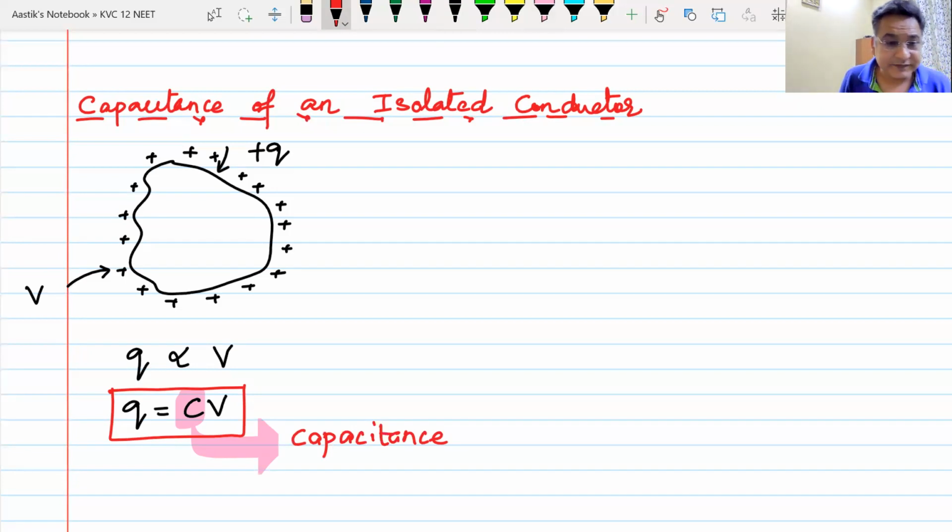Do we understand this? This C is known as the capacitance of this isolated spherical conductor. Since we know that Q is equal to CV, now I can define the capacitance of a conductor, which is the ability to store charge, or should I say energy, in a different way.